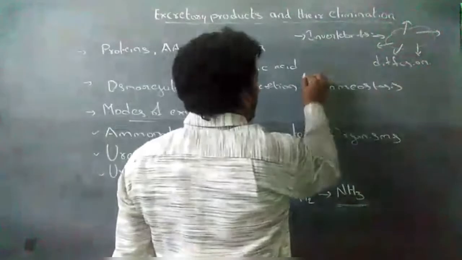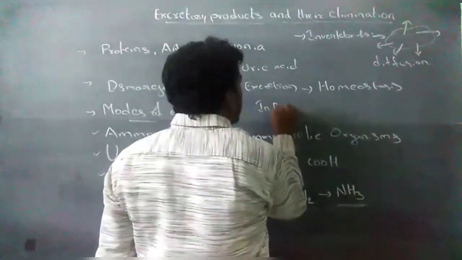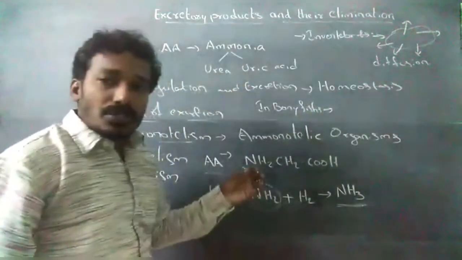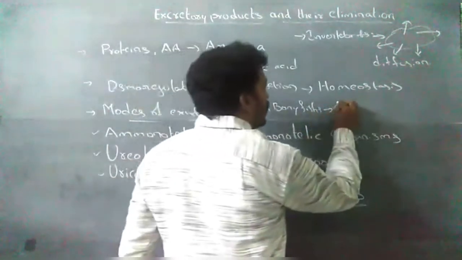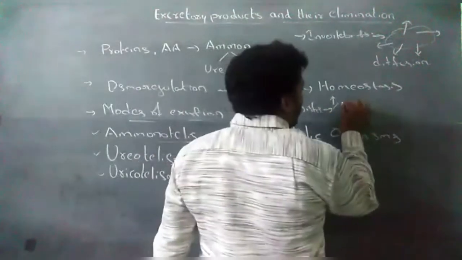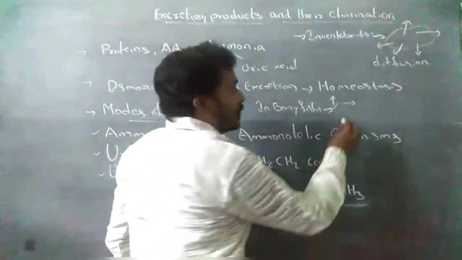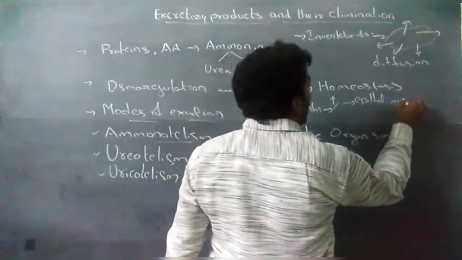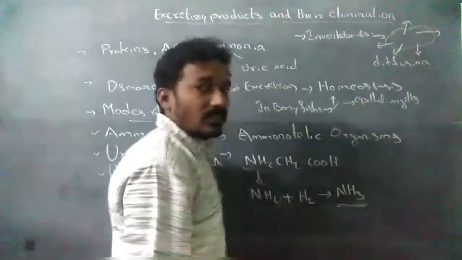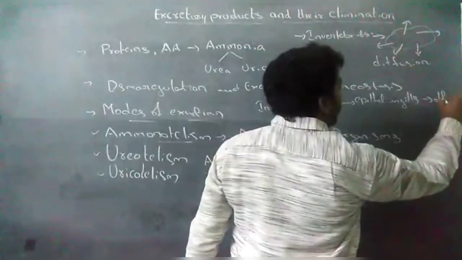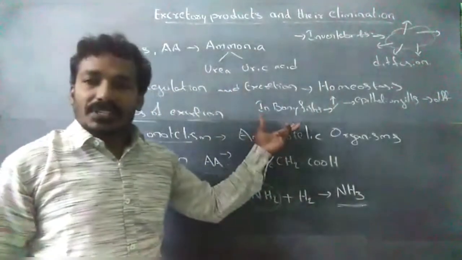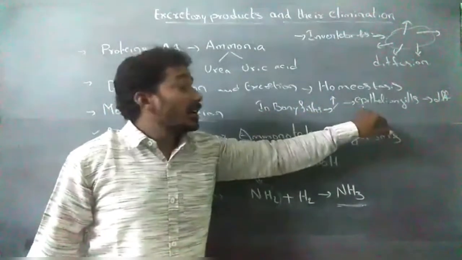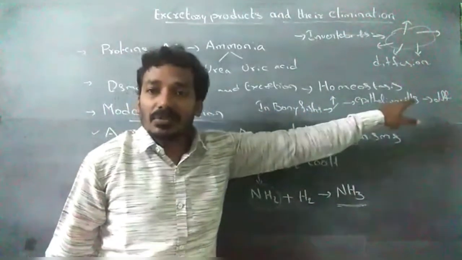In bony fishes, most of the ammonia is excreted through the epithelium of gills by the diffusion process.